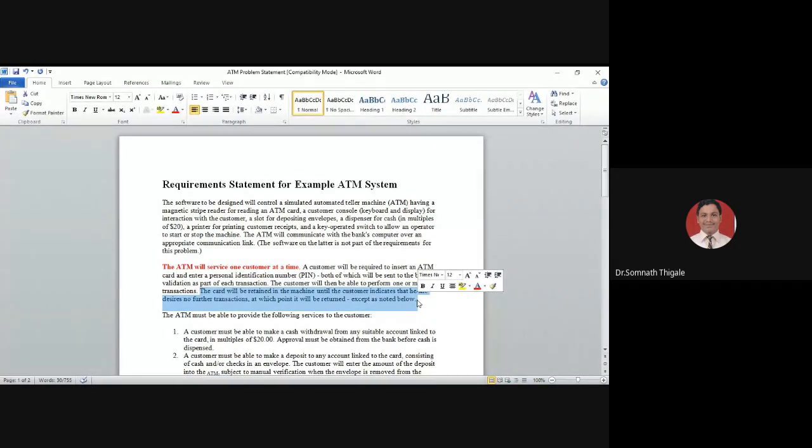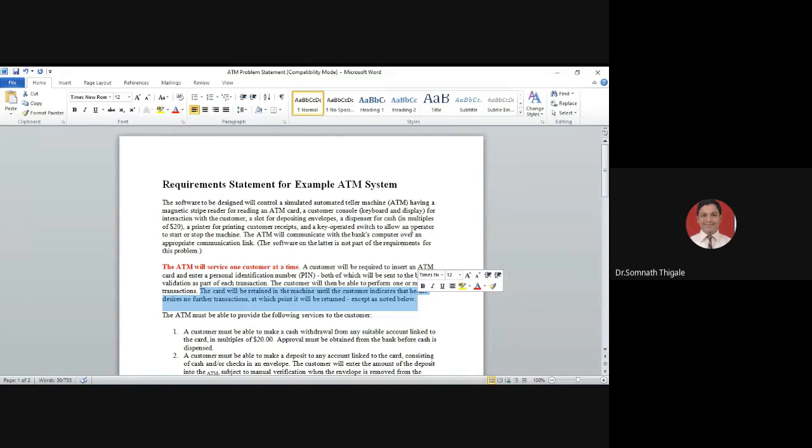Can anyone? Okay. Just imagine you have two options in front of you. I hope you all have done ATM transactions. You all have ATM cards with you. You have two banks in front of you. Just imagine one is the State Bank of India and one is HDFC Bank. What is the scenario with State Bank? You just insert your card and take your card back. Then that ATM will ask you to enter your PIN, personal identification number, and after the PIN is validated, you are supposed to perform the transaction. That is one option.